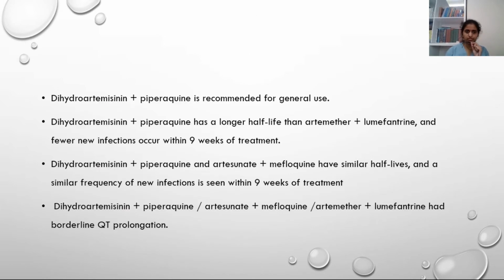Few general points about these combinations. Dihydroartemisinin piperaquine is recommended for general use and it has long half-life compared to artemether lumefantrine, and the incidence of recurrence is less compared to artemether and lumefantrine. Dihydroartemisinin piperaquine plus artesunate mefloquine, these two have similar half-lives and similar frequency of recurrence.